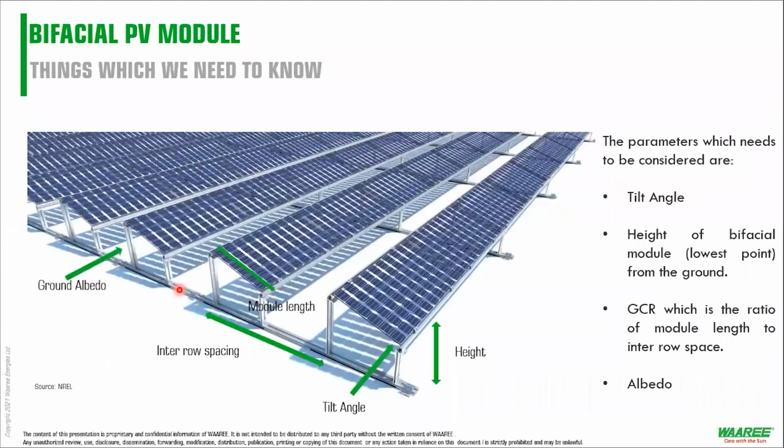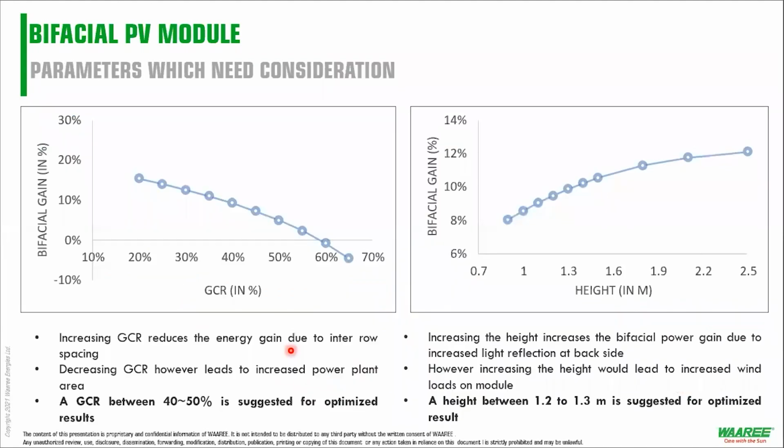So GCR is basically the ground coverage ratio, which is the ratio of the module length to interrow spacing. What we see is that at 10% GCR, for example, if you have your modules very sparsely populated on the ground, you would have very high bifacial gain. But let me remind you, for a 1 megawatt power plant, you need a huge area of land, right? And if your GCR goes above 60%, say around 65, 70, or 80%, you'd have interrow shading, right? So as a module manufacturer, we always recommend a GCR between 40 to 50%, right?